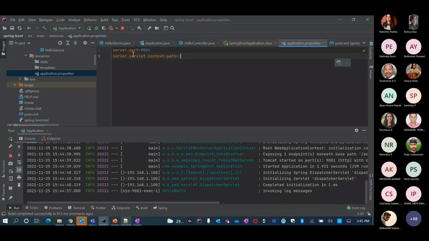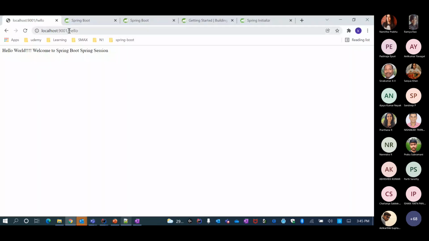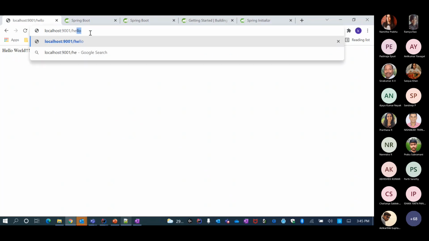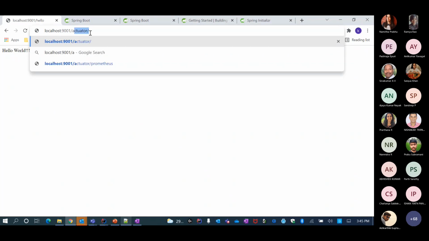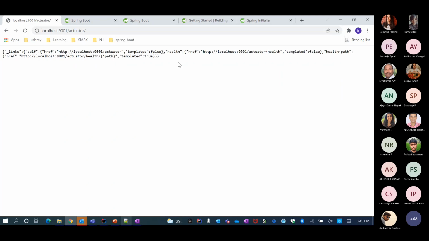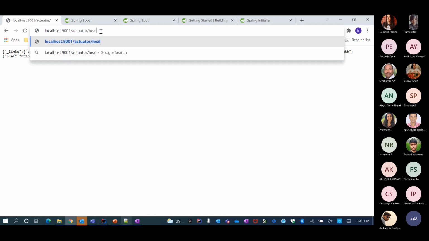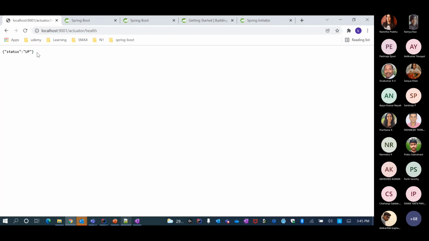Because of this, let me also see what the metrics are. Let me say actuator, yeah, forgot that. Then it gave me the metrics, not so great, but let me see what's the health. It just says status up, right?